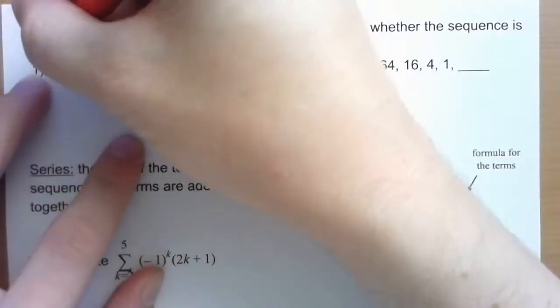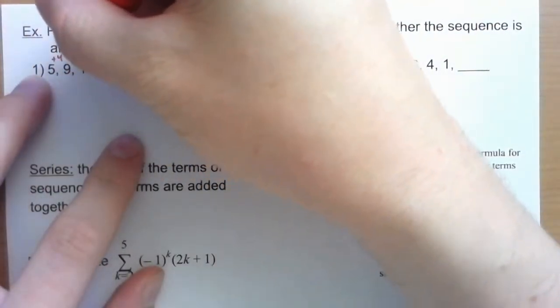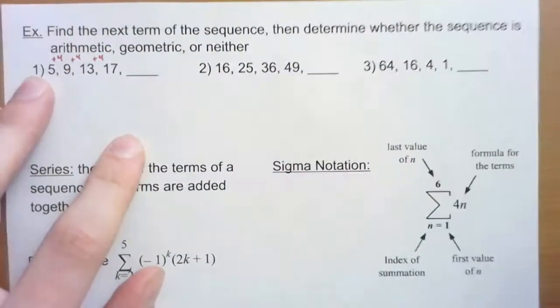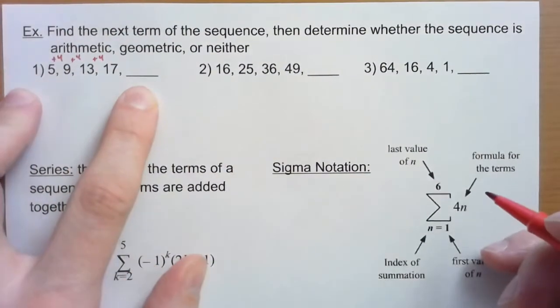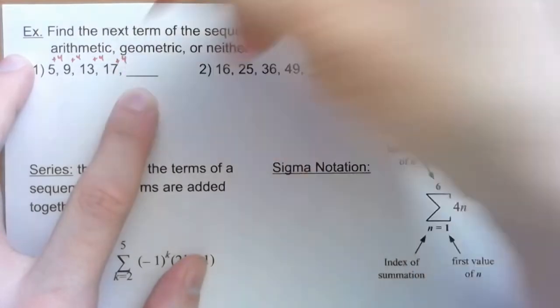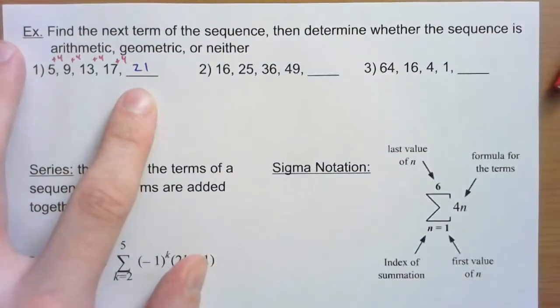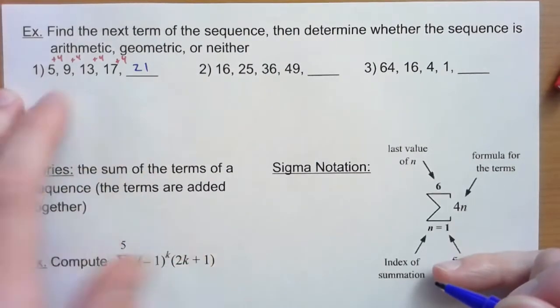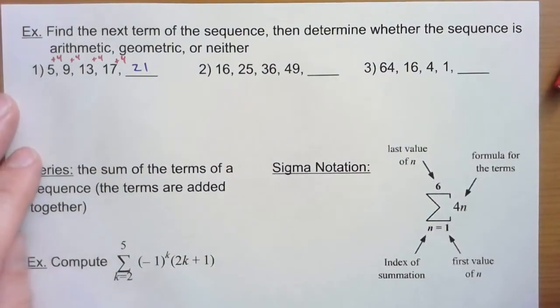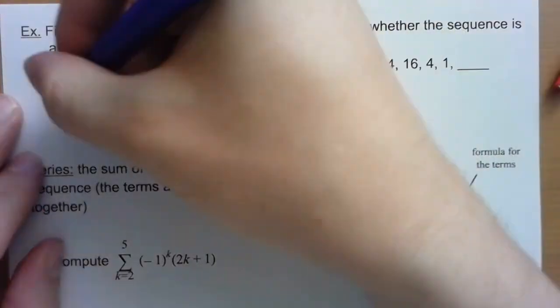That pattern is +4, +4, +4, and +4. So to find this next one, we would add 4 again, and we would get 21. And if we're adding over and over again, which one is that, arithmetic or geometric? That one is arithmetic.